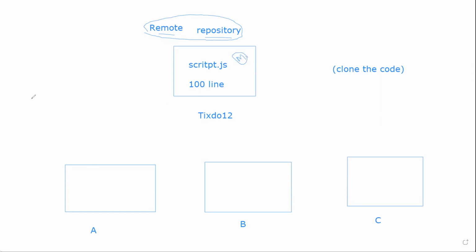When A joins the team, he clones this project into his local machine. I will tell you how to clone also. So he clones this project into his local machine, and here is also the main branch. When he clones the code, he is also having one file which is script.js, and he has 100 lines in it.